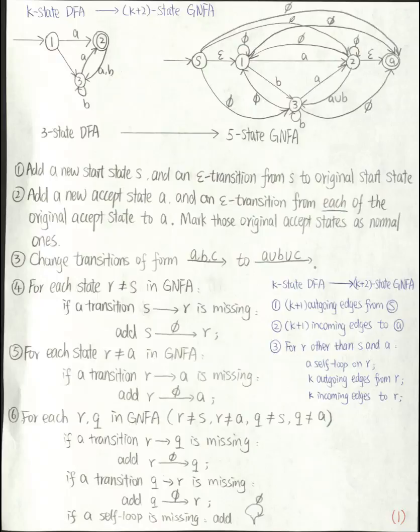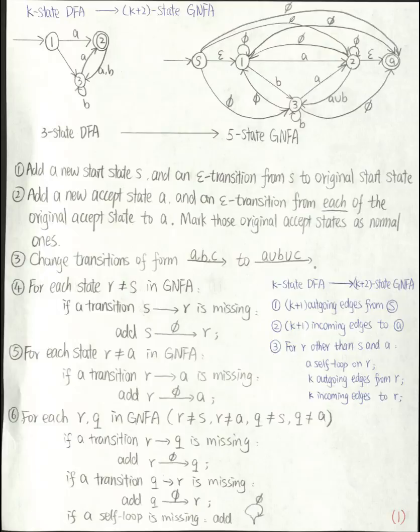Now I will talk about the detailed procedure to convert this K-state DFA to a K plus 2 state GNFA. In this example, my DFA has 3 states, 1 accept state, and 1 self-loop on 3. To construct the equivalent K plus 2 state GNFA, I first add a new start state S and an epsilon transition from S to the original start state of my DFA. So in this case, I have an epsilon transition from S to 1.